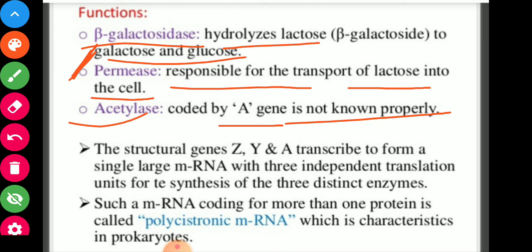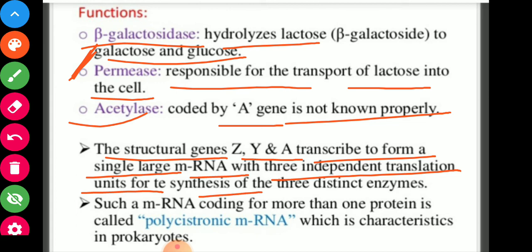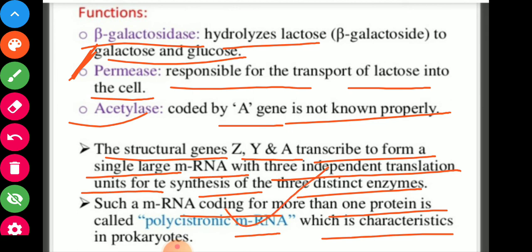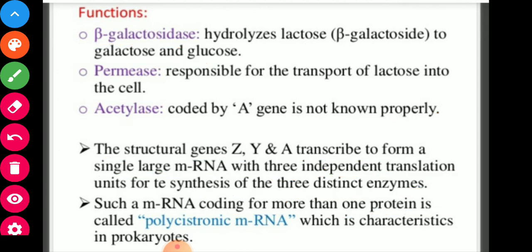The structural genes Z, Y, and A transcribe to form a single large mRNA with three independent translation units synthesized for three distinct enzymes. Such an mRNA coding for more than one protein is called polycistronic mRNA, which is characteristic of prokaryotes. So genes are polycistronic in prokaryotes, but in eukaryotes they are monocistronic.